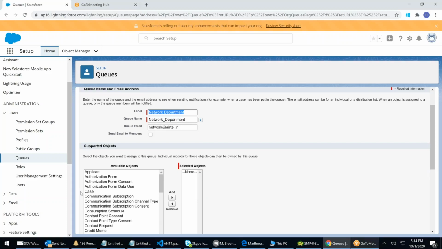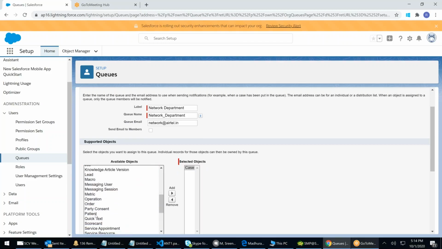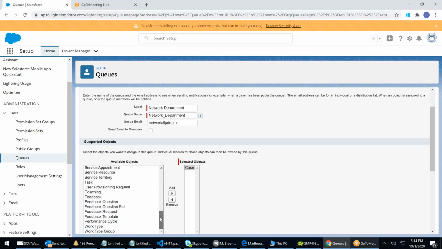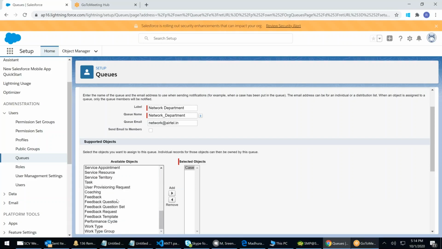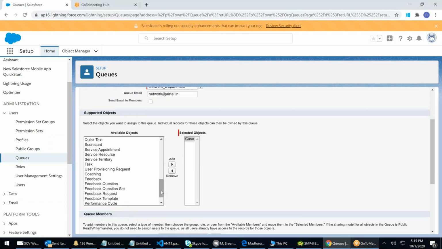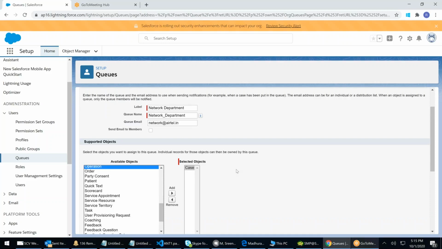Now, what will this queue support? Cases. You see the custom object applicant. You see that all the custom objects are visible. Patient, payments, operations, I want these to be routed here. Operations, custom job objects are available. You can see lead, right? Before a lead, I don't know whether this lead is correct or not. I want to pass it to a team. They will verify that. How can you pass it to a team? Through a queue. You have to create a queue. So I'm saying this queue will support only cases.